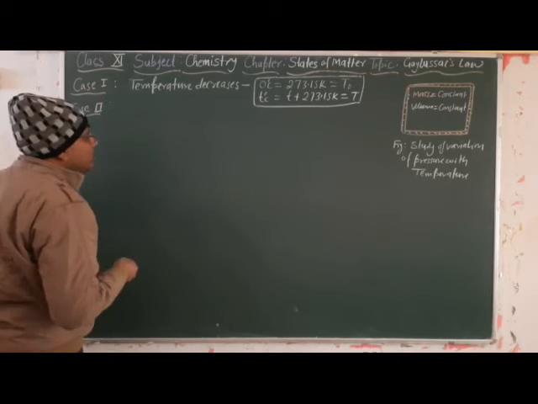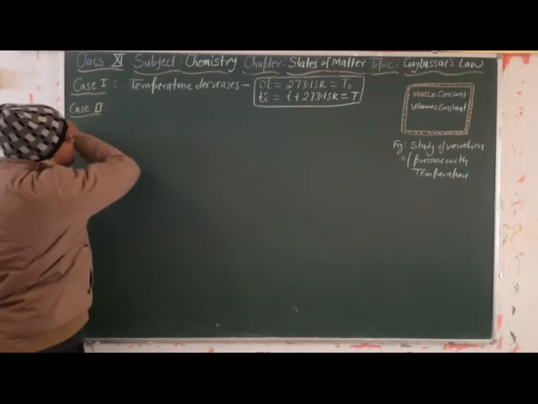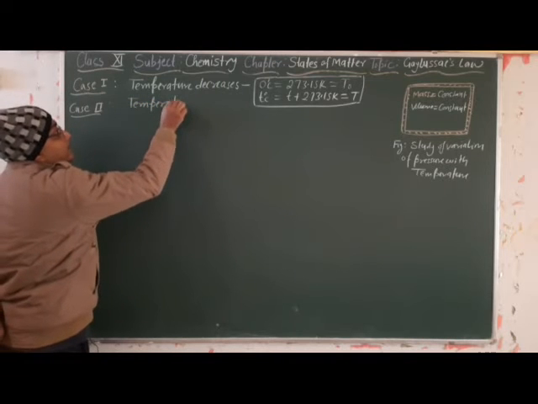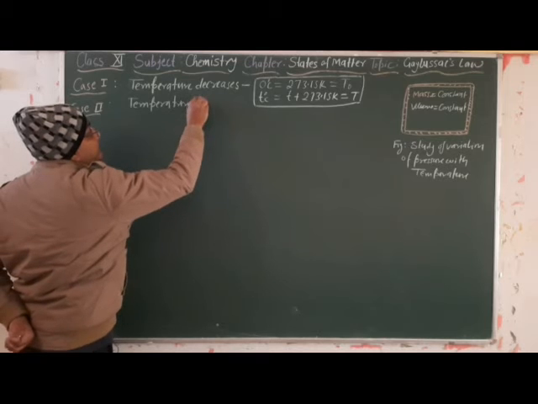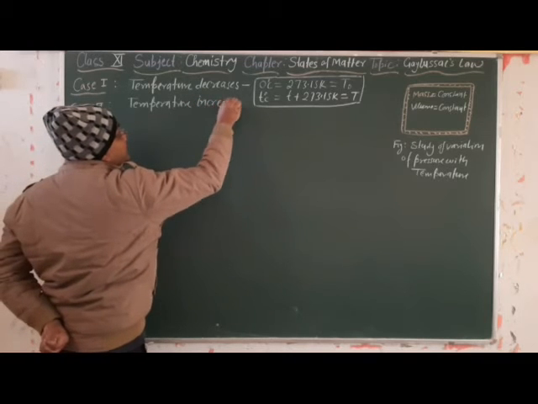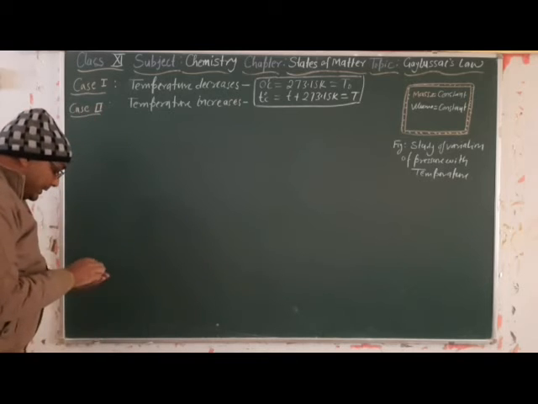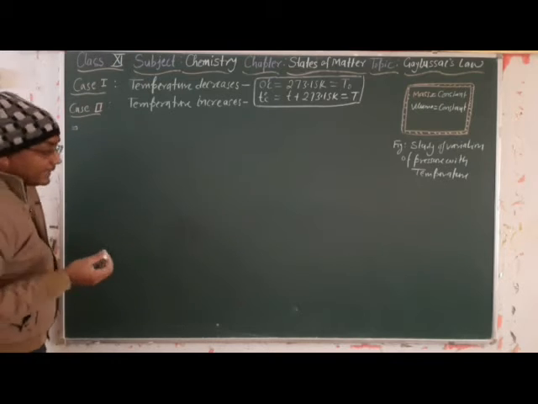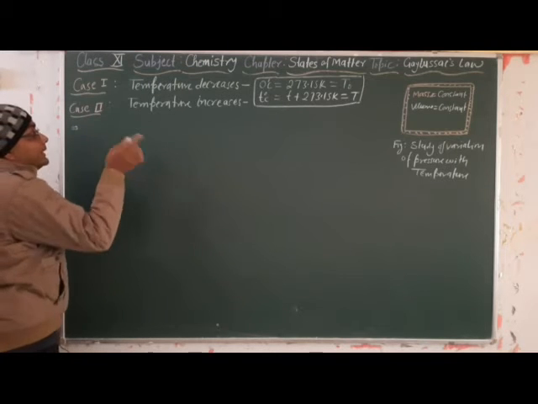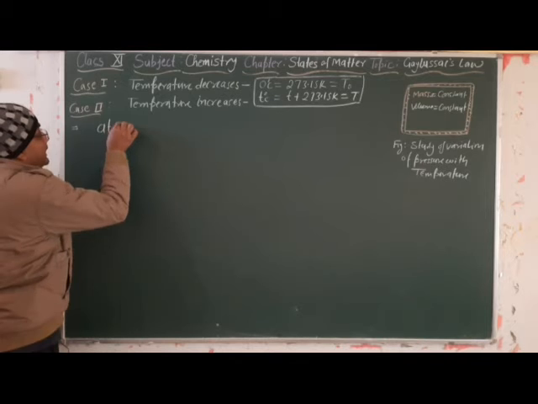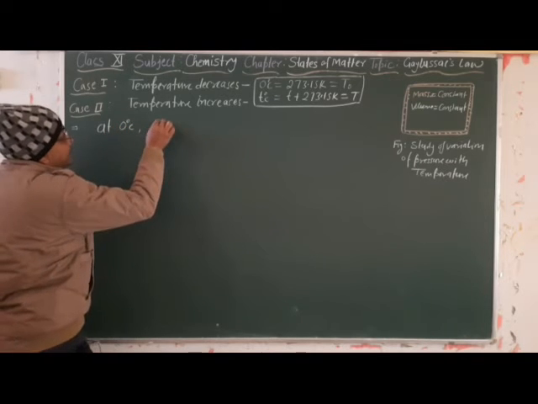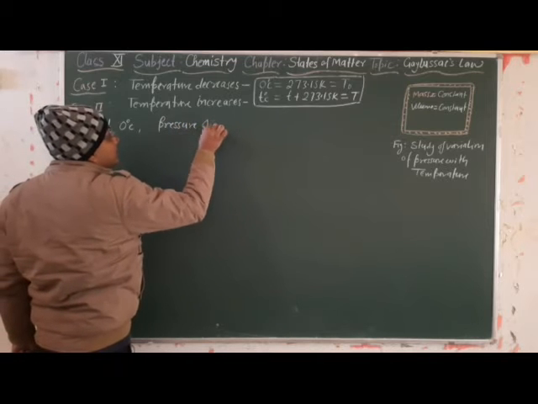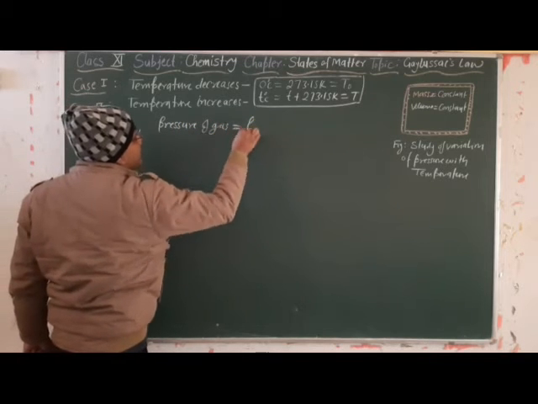What did he do in the second case? The temperature increases, and he wrote an expression for that case. On increasing temperature, suppose at 0 degree Celsius the pressure of the gas is equal to P0.